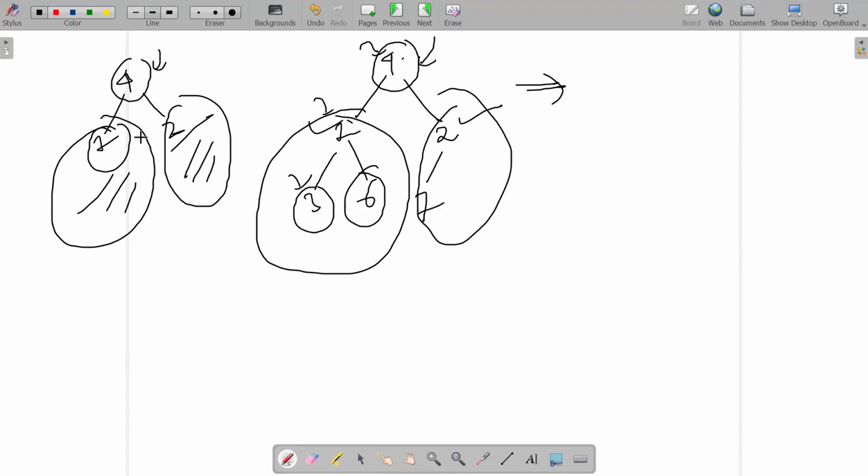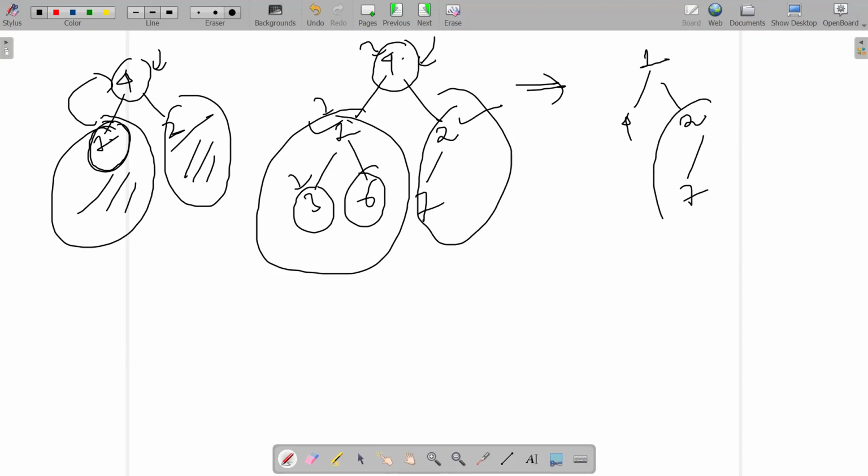Yes. If you agree with me on this, then the left child is having the minimal possible value, so swap it with the root. This minimum value should be present in the root in order to make the entire tree a min heap, right? So 1 goes here, then 4 comes here, then 2 remains as it is.